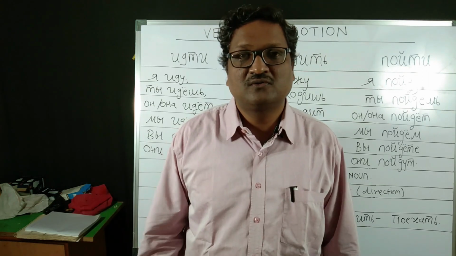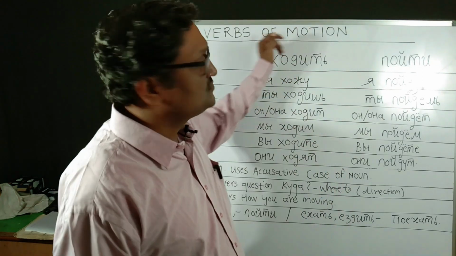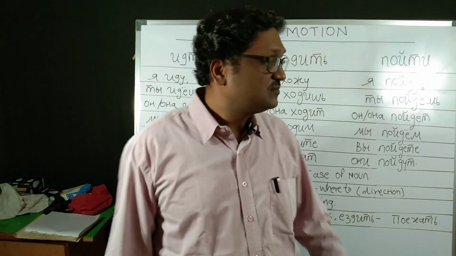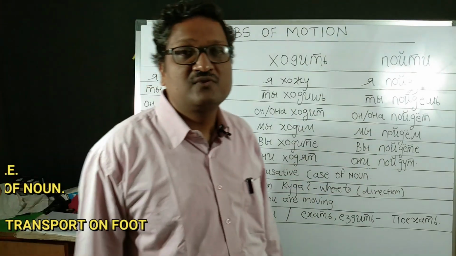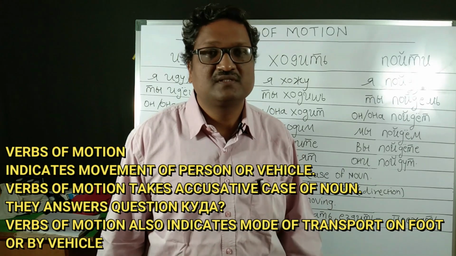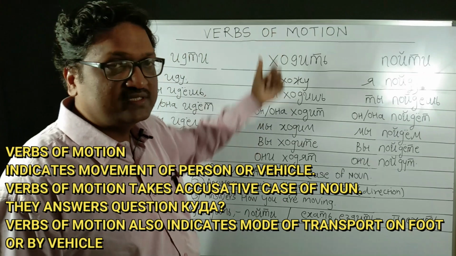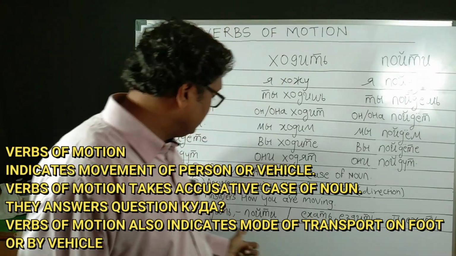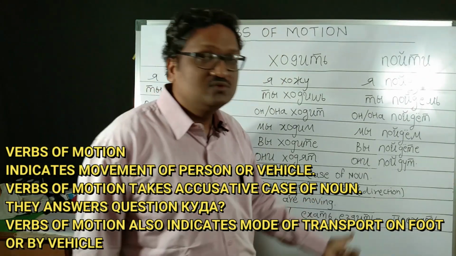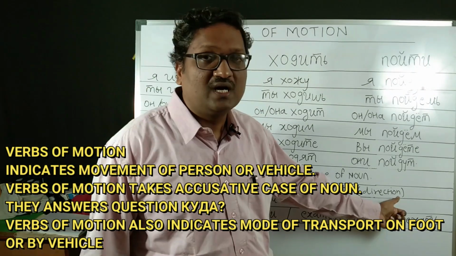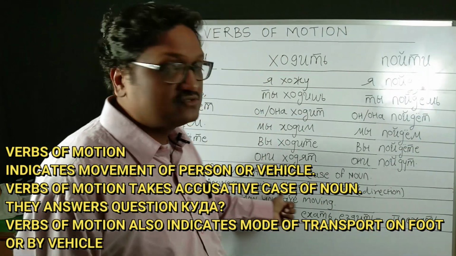Today's topic of this episode is verbs of motion in Russian language. Verbs of motion are the verbs which are used for indicating the movement of a person or a vehicle in any direction. In Russian language, the verbs of motion take the accusative case of the noun. Then it answers the question куда. Куда means where, in which direction, where you are heading.